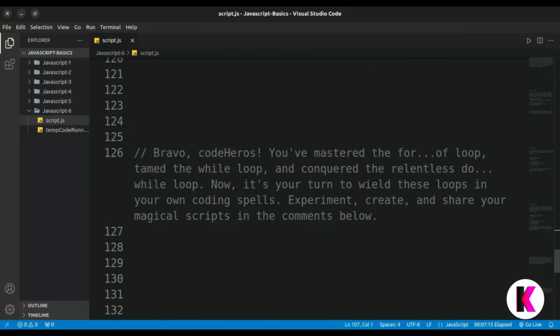Bravo code heroes, you have just mastered the for of loop, tamed the while loop, and conquered the relentless do while loop. Now it's your turn to wield these loops in your own coding spells. Experiment, create, and share your magical scripts in the comments below.